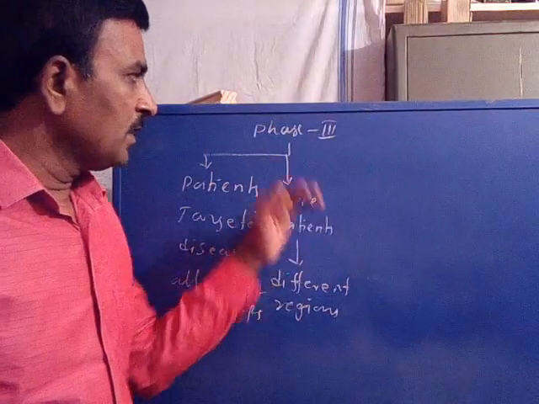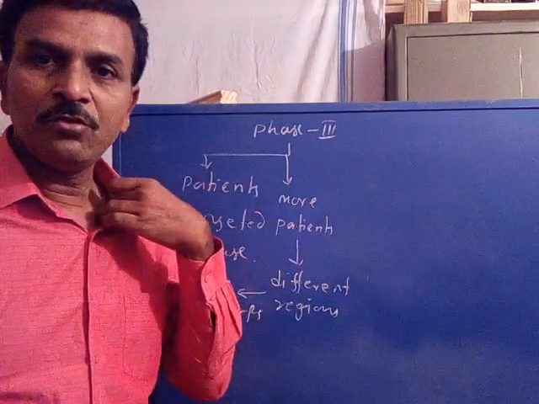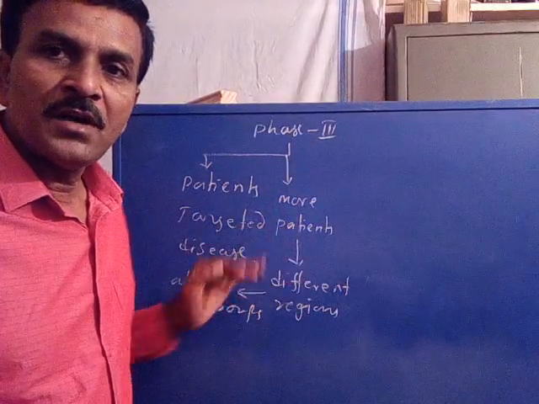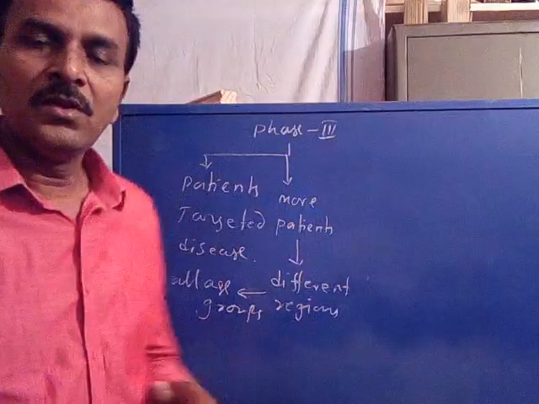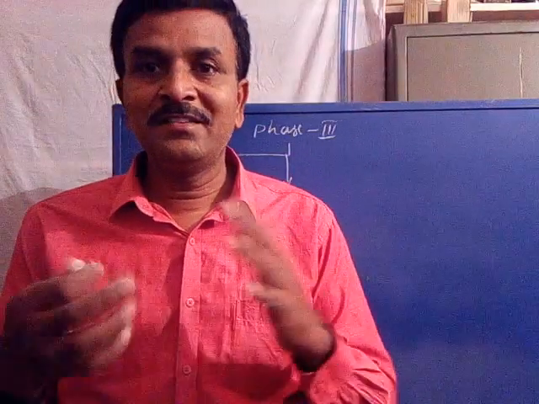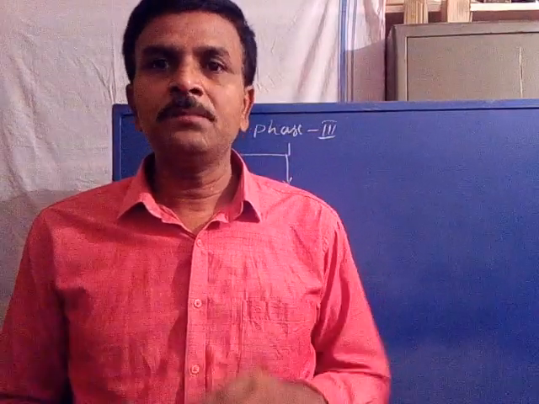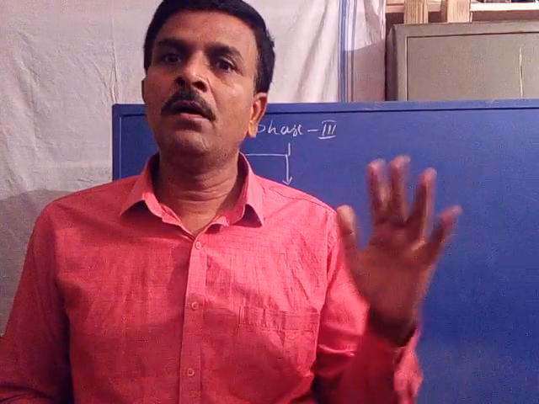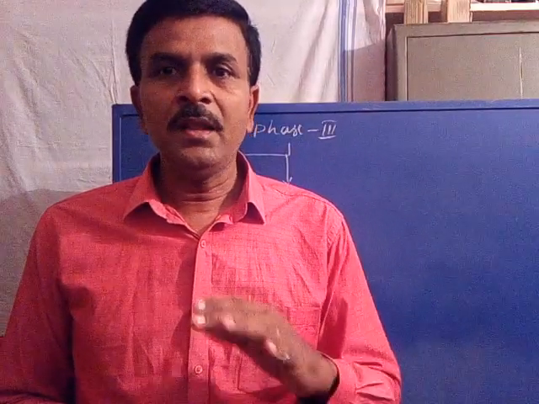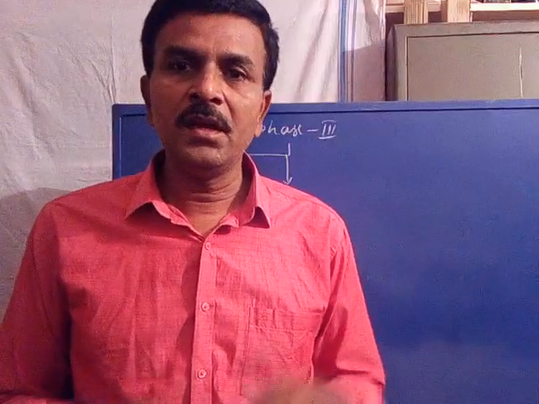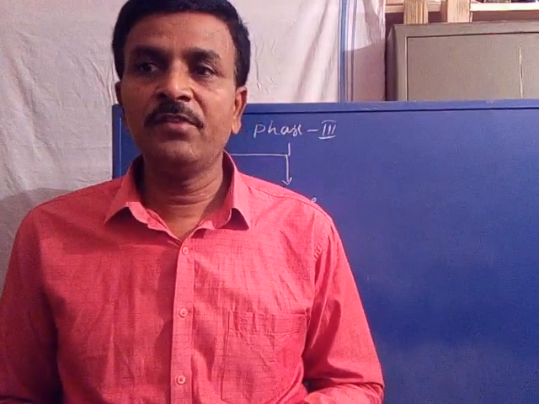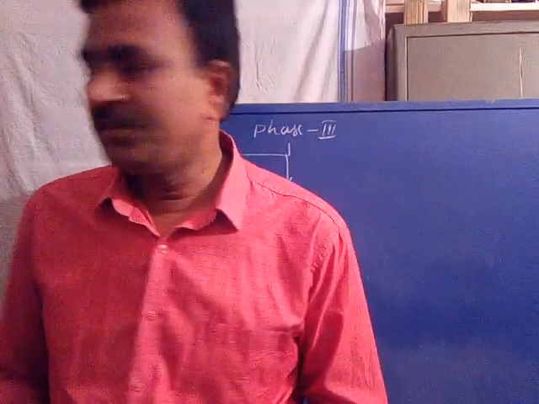So the difference between phase 2 and phase 3 is that phase 3 is conducted in more patients of all age groups and all regions, to evaluate the drug's pharmacodynamic action in all age groups and regions. Is it clear? So this is about phase 3 clinical observation.